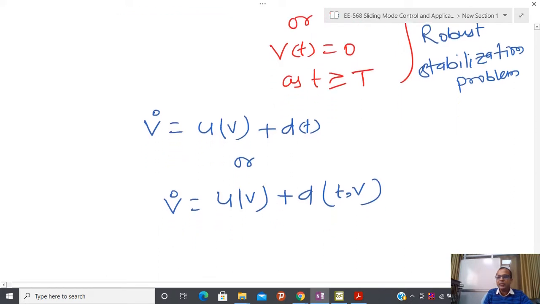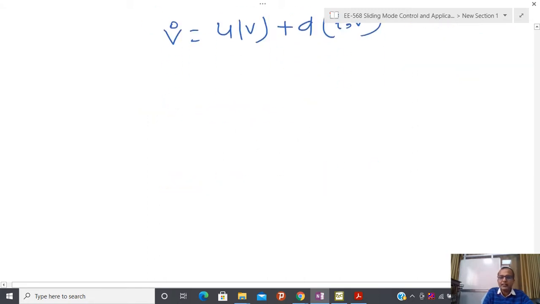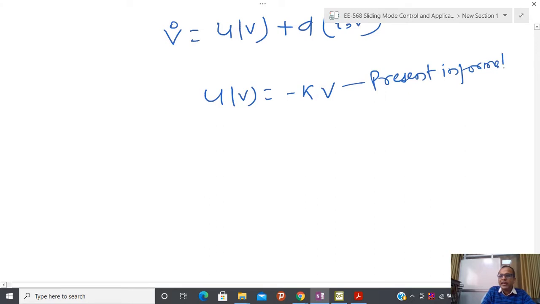And we have already seen that if this d(t) is 0, at that time if I design u(v) equal to minus k times v, this is the current information, the present information, or proportional information you can say, and based on proportional information I can design the control action.